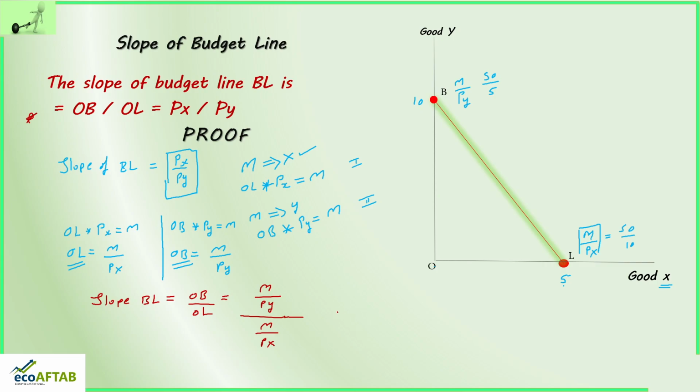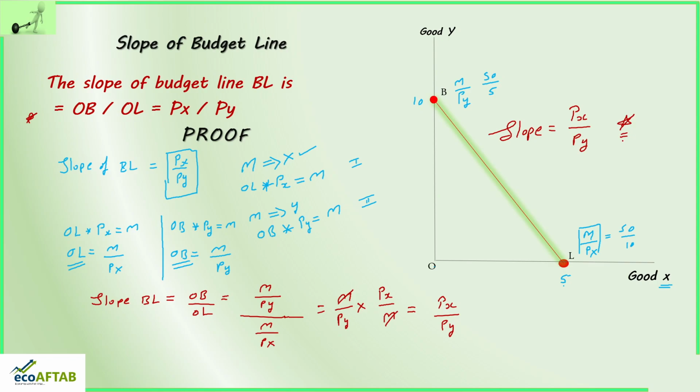By just bringing the denominator upside, what we will get is M divided by Py multiplied by Px divided by M. So here M will get cancelled with M, and what remains is Px by Py. So the slope of this budget line will always be the ratio of the prices of X commodity and Y commodity, that is Px by Py, and this is one of the very important things for our next class.